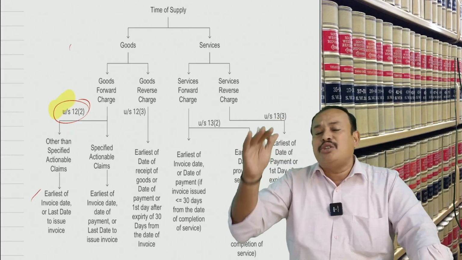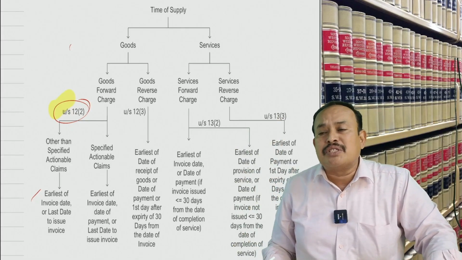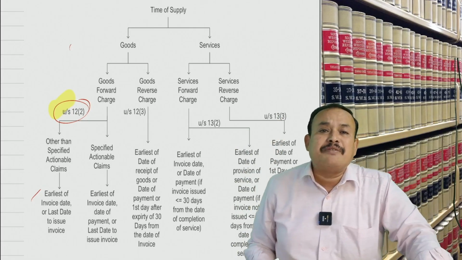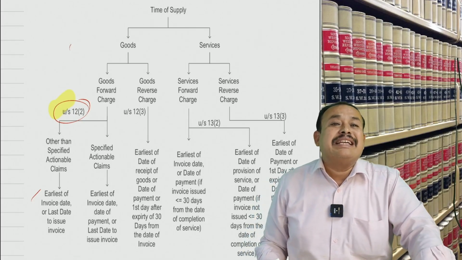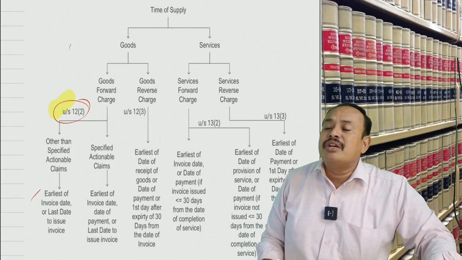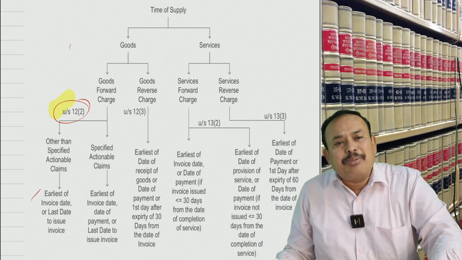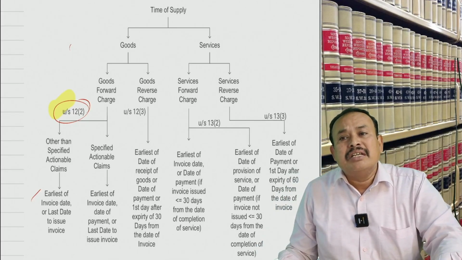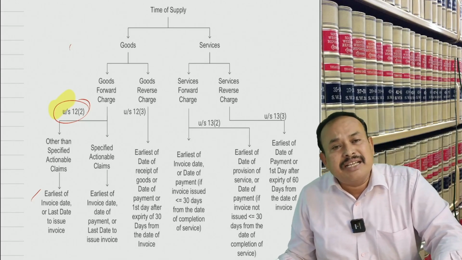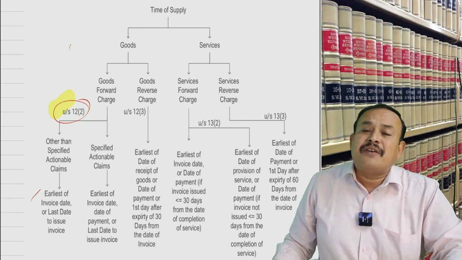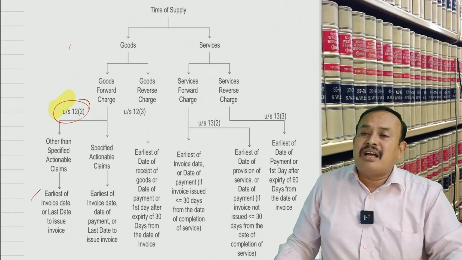The last date to issue invoice in the case of supply of goods, forward charge applies, where the supply involves movement of the goods, is the date of dispatch of the goods.